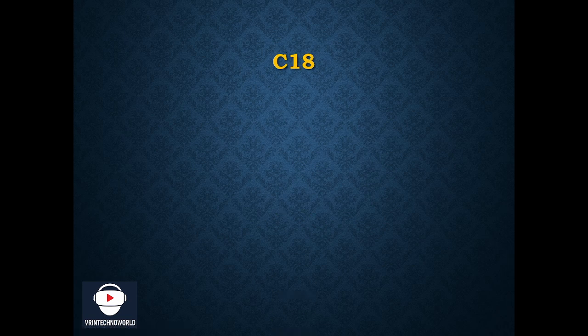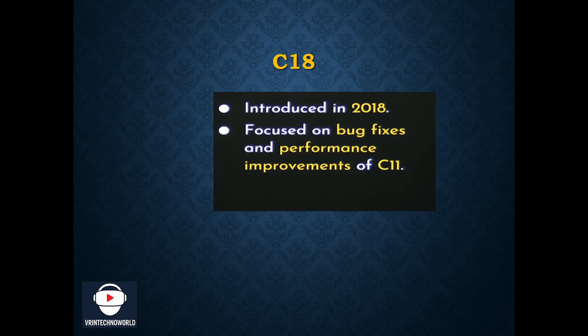After that, the next version of C programming launched was C18. C18 was introduced in the year 2018, and its main focus was on fixing bugs and improving the performance of the previous version.